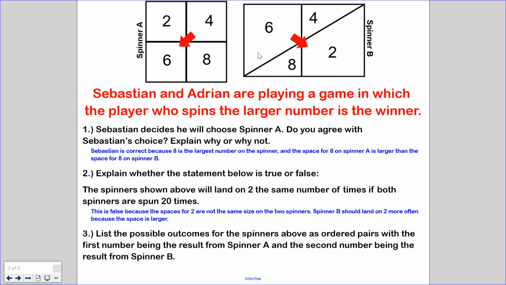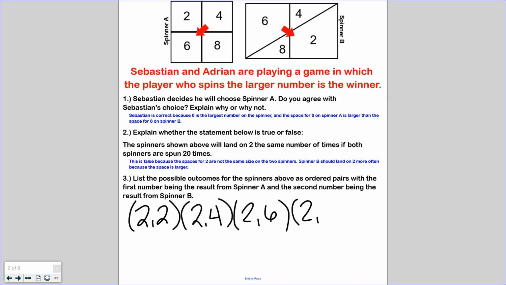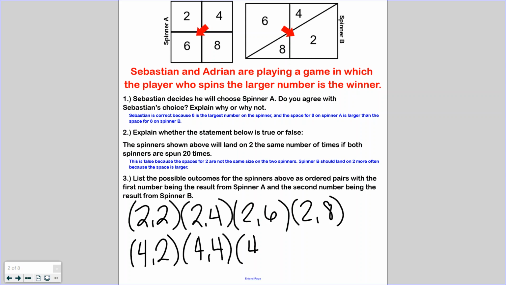As we continue doing that, I would grab my pen and write those out. So it would be (2, 2), (2, 4), (2, 6), and (2, 8). That would be all of the ones that start with 2. If I was going to do the same thing with 4, I would go (4, 2), (4, 4), (4, 6), (4, 8).